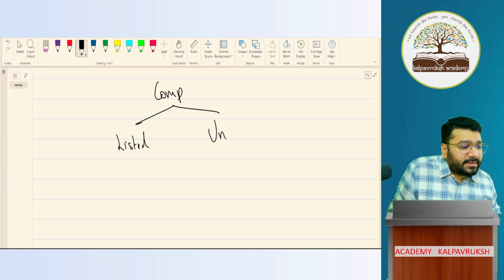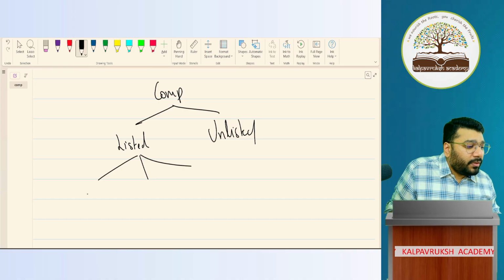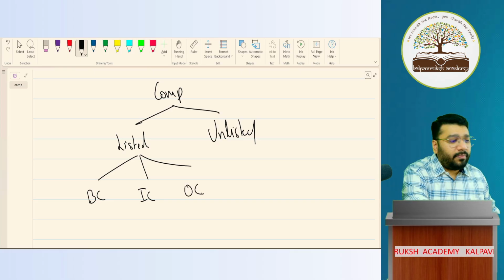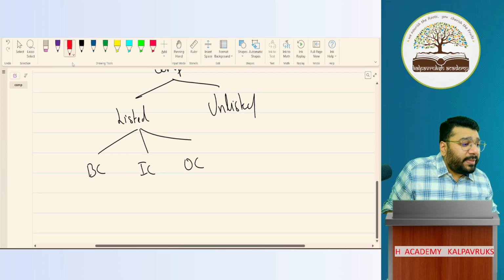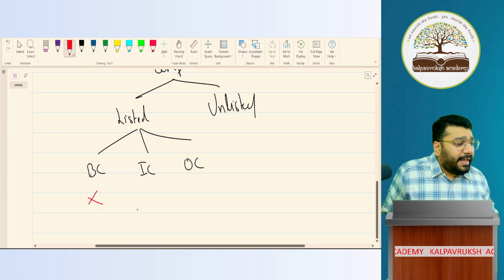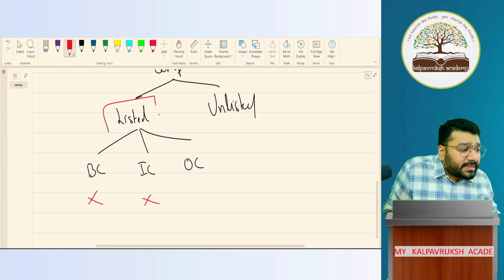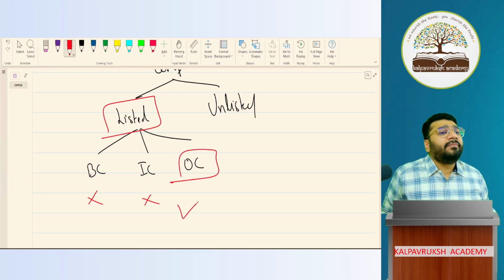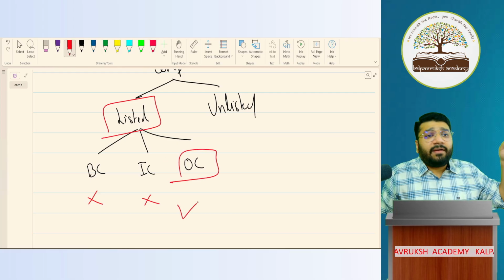Listed, another is unlisted. In listed, we have three categories. One is banking company. Second is insurance company. Third is other companies. Banking company and insurance company are out of Ind-AS. They will not apply Ind-AS. But listed other companies, they will apply Ind-AS. Got it? Not got it? That is covered in the first criteria.